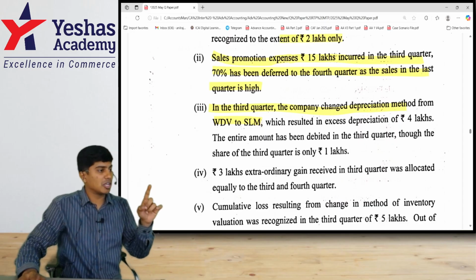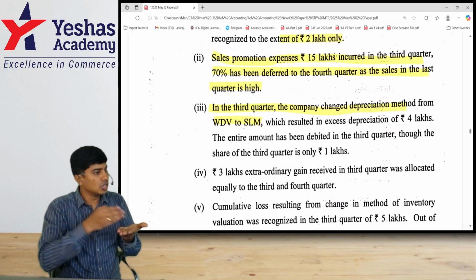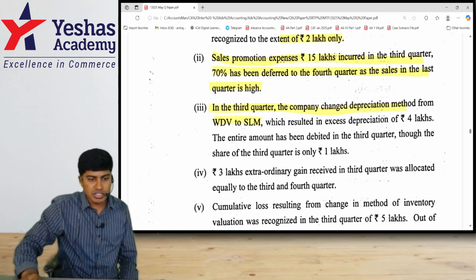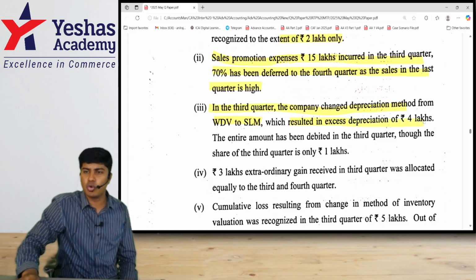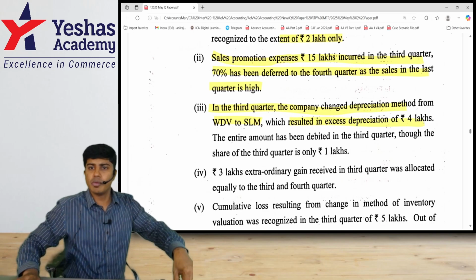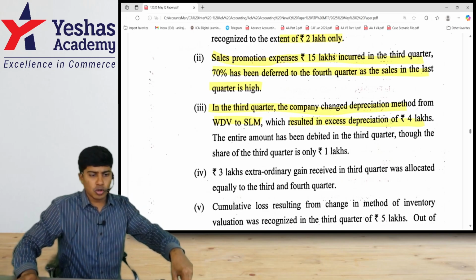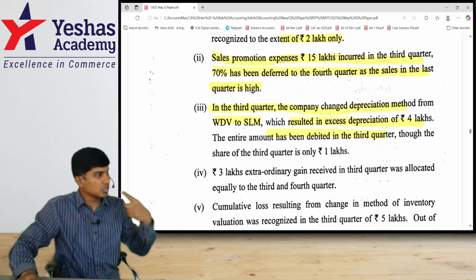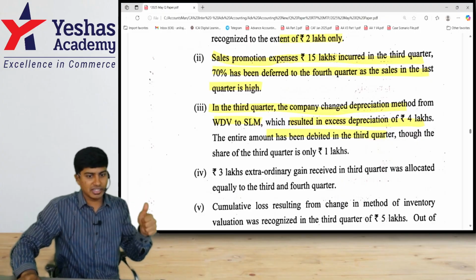Prospective impact or prospective effect. From now we would have to change. You don't have to change any previous period's expense. Which resulted in excess depreciation of 4 lakh. 4 lakh should be completely charged to third quarter. How much should you charge to third quarter? Full 4 lakhs. What have they done? Entire amount has been debited to third quarter. Very good. Should we do some rectification? They've done the correct thing.